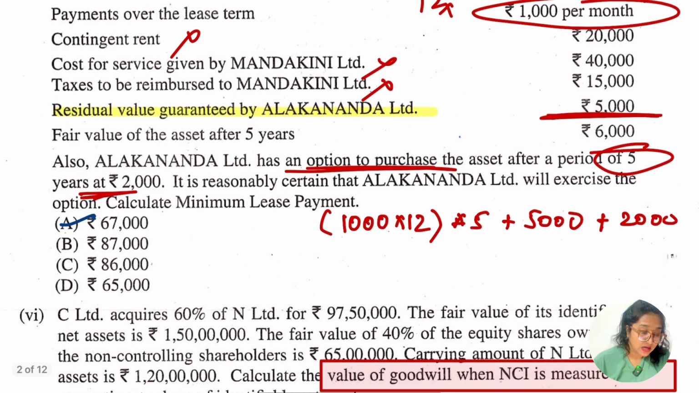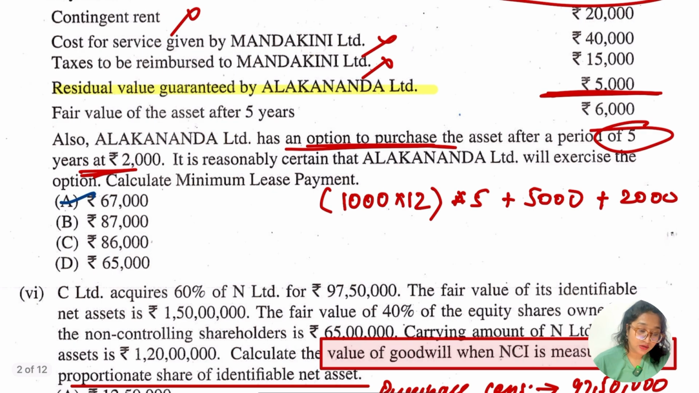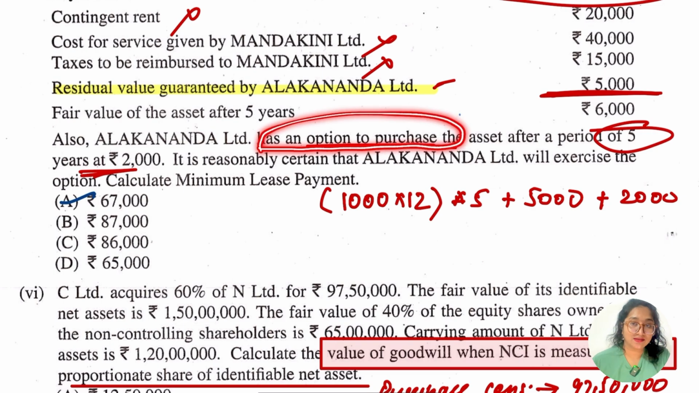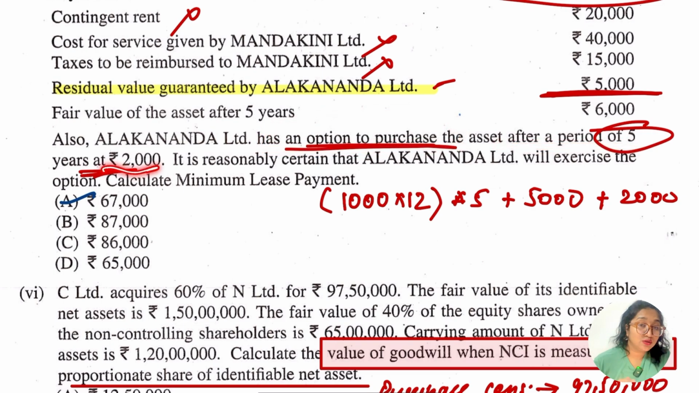So yes, the residual value guaranteed is going to be taken by whom? By Alakananda. So this is to be taken. The fair value of the asset after 5 years, am I going to take it? No, we won't, because the asset was taken on lease. Also, Alakananda Limited has an option to purchase that asset after the period of 5 years at 2,000 rupees. The fair value is again given after 5 years.